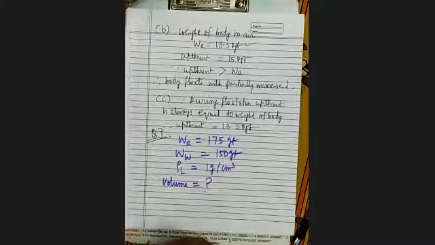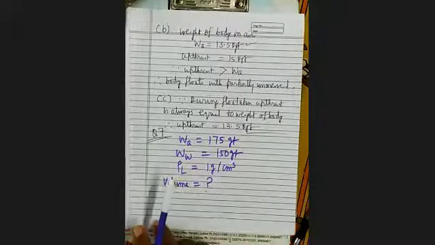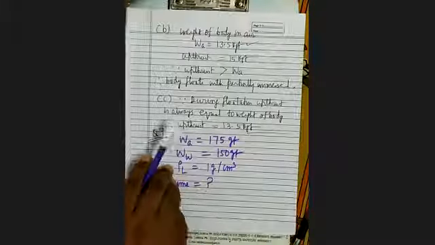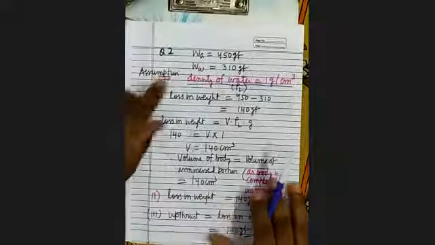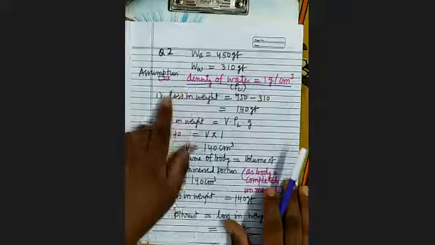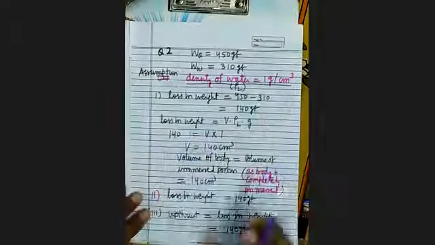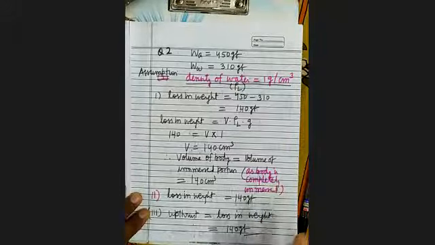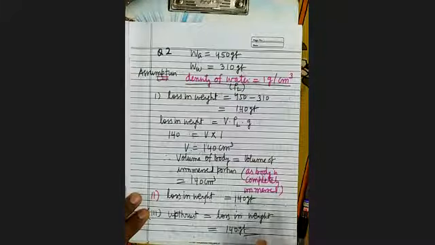Because of the upthrust. Is it clear? And this answer you can find just like question number 2. In question number 2 we have done exactly this, see it. WA is given, WW is given, density of water is given, and we have found the volume. It's clear? So that you can do. This point is clear.